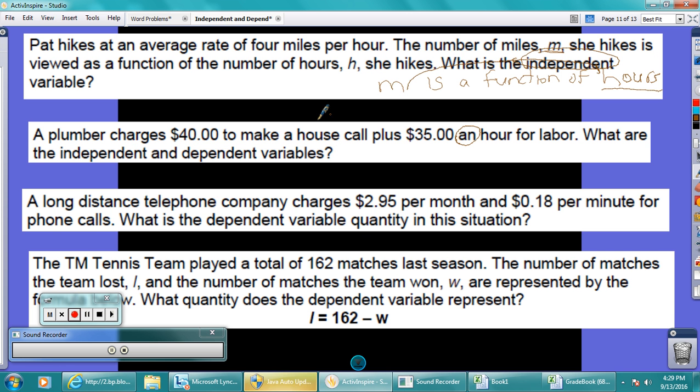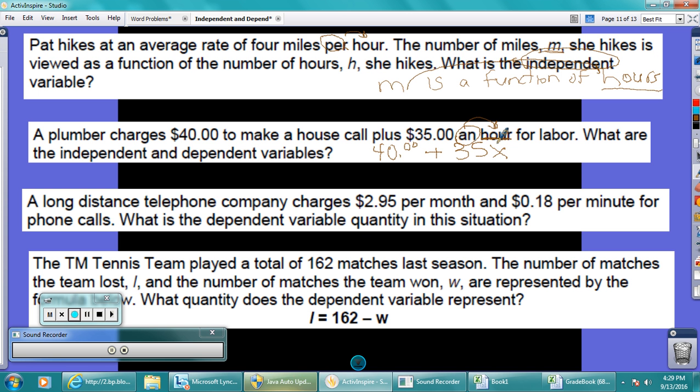Now let's look at this one. So he charges $40. So no matter what happens, you're going to pay $40 flat when he walks in the door. Plus, you're paying $35 an hour. Whatever follows that power word, and, or per, see here's the per and the hour. This is the independent, just like we said.